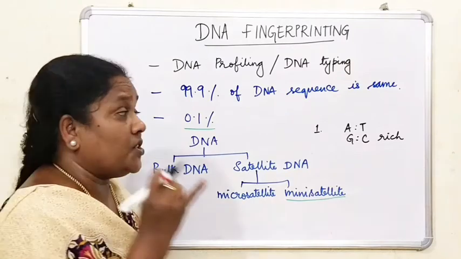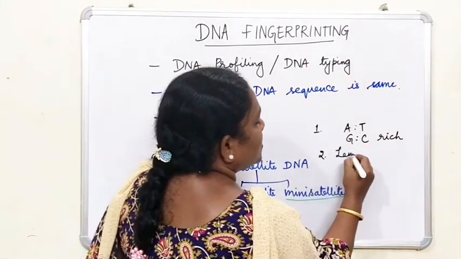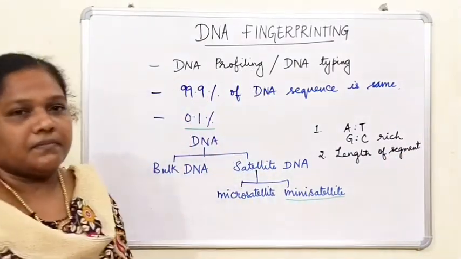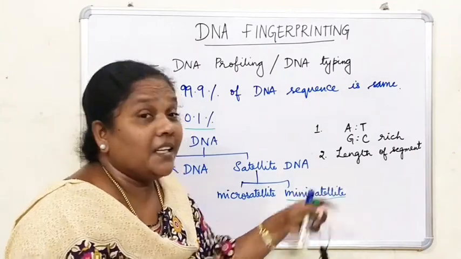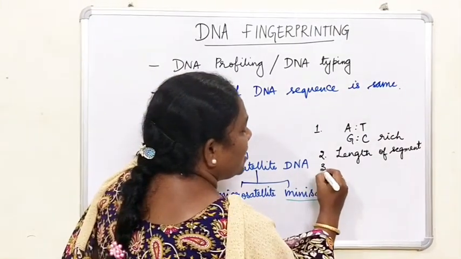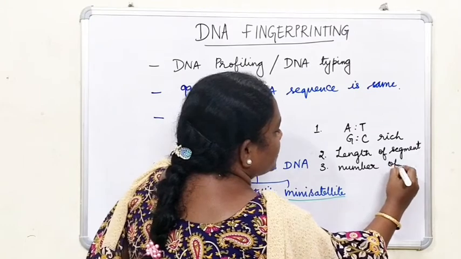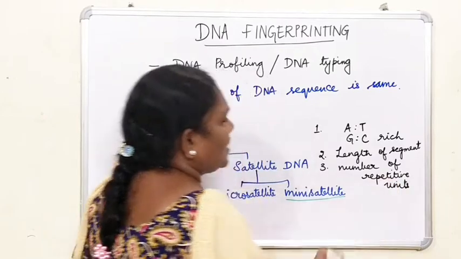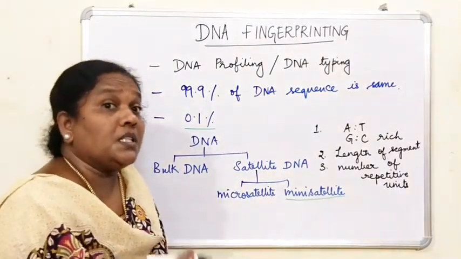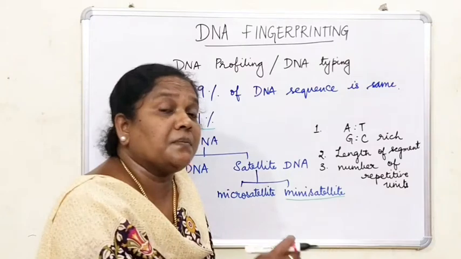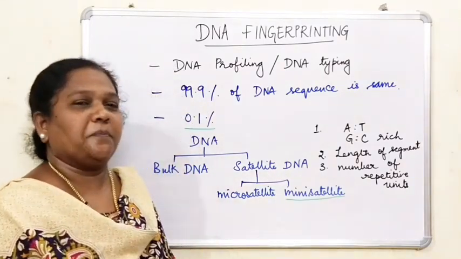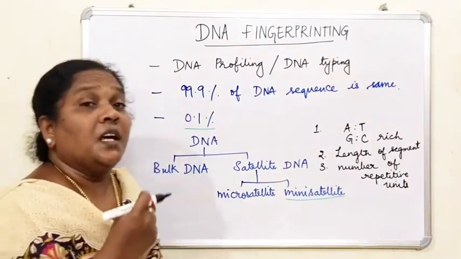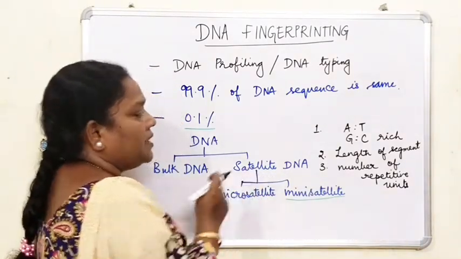The second one is based on the length of the segment, and the third one is the number of repetitive units. What are the repetitive units? Here the sequences are repeated many times, 100 to 1000 times. That is why you call them repetitive units. These repeated sequences are found in the satellite DNA.